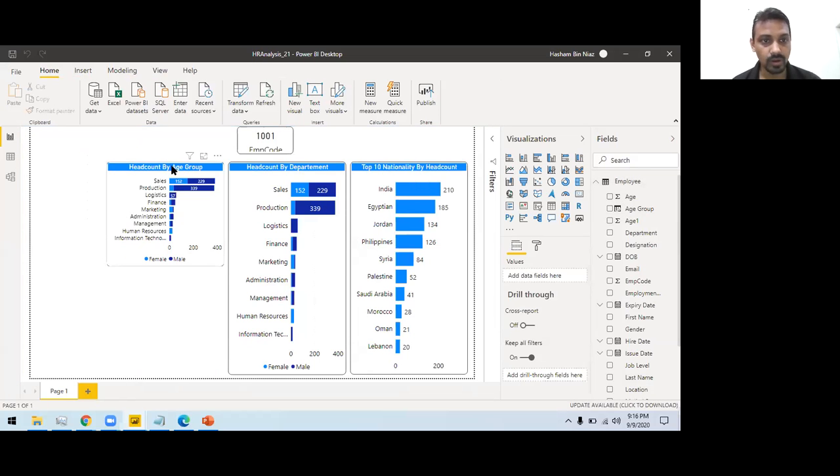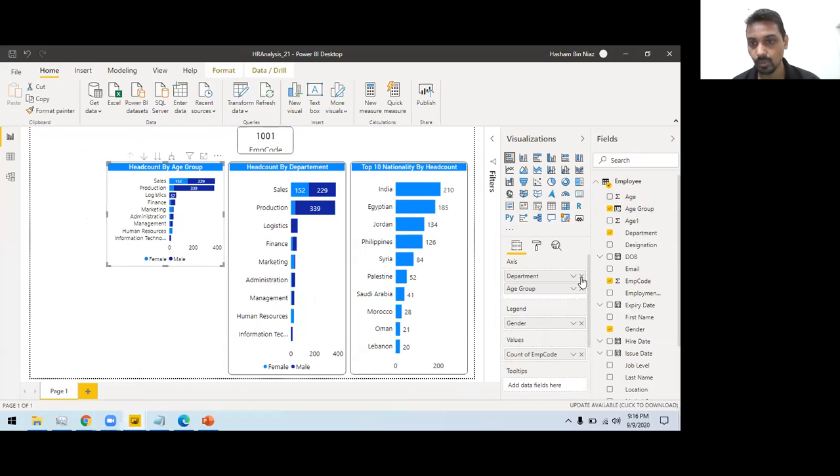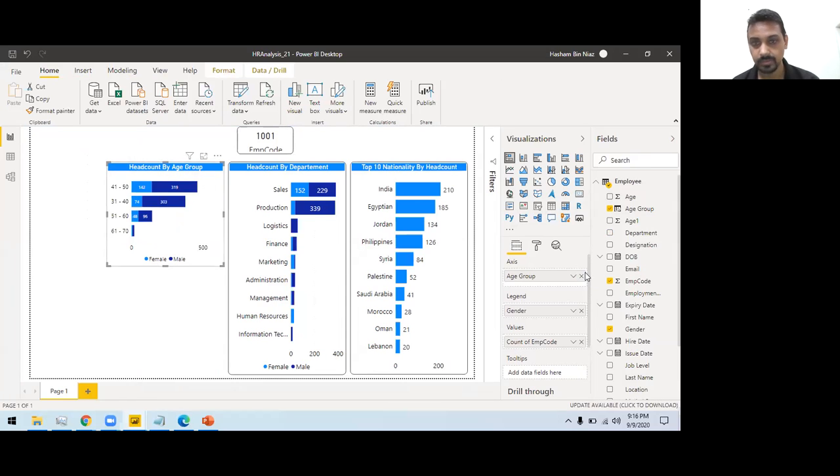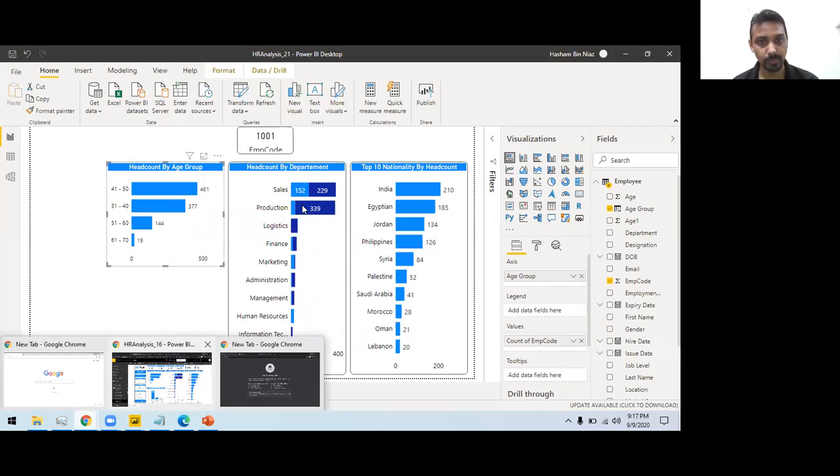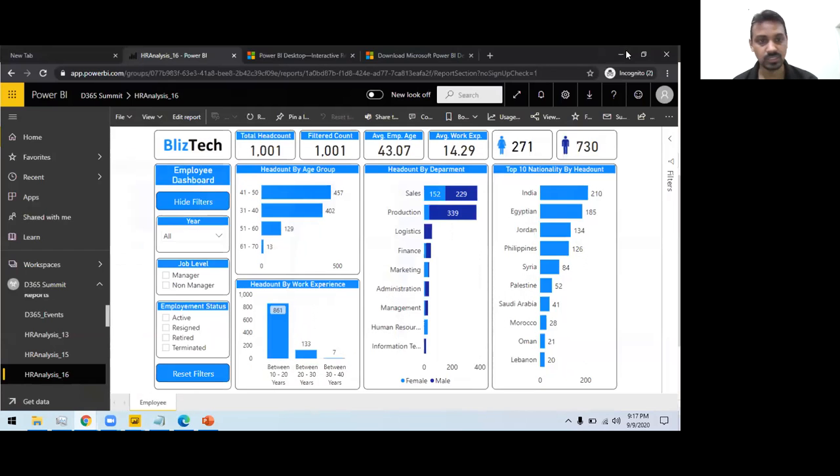So now I want head count by age group. What I need to do is provide the head count here, right? So we are almost here. Let's remove this gender thing. Okay, so we have 461 employees in this older age group. So if a company wants this, they can actually see this.